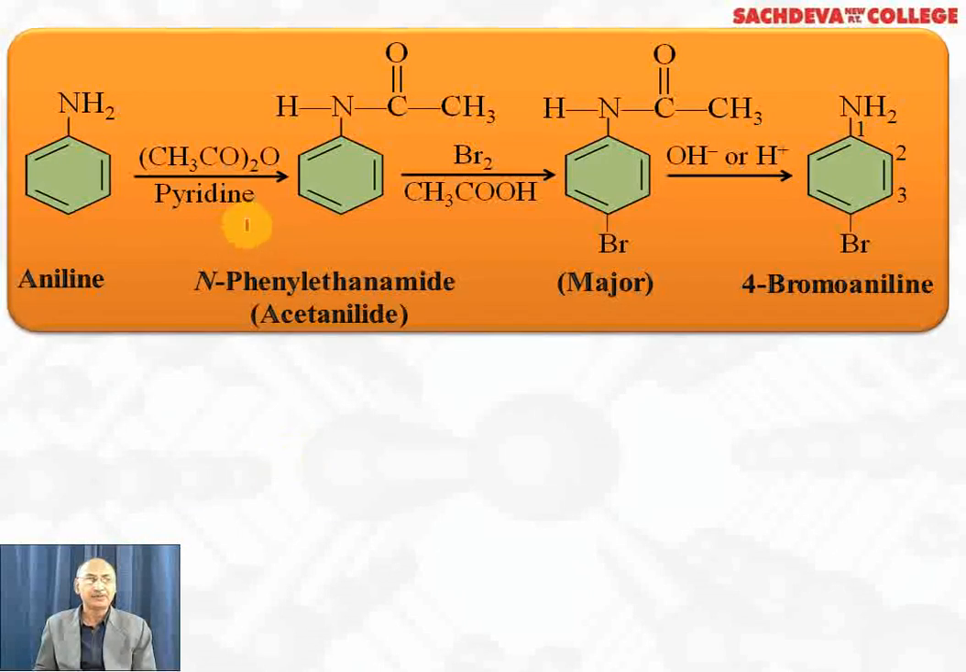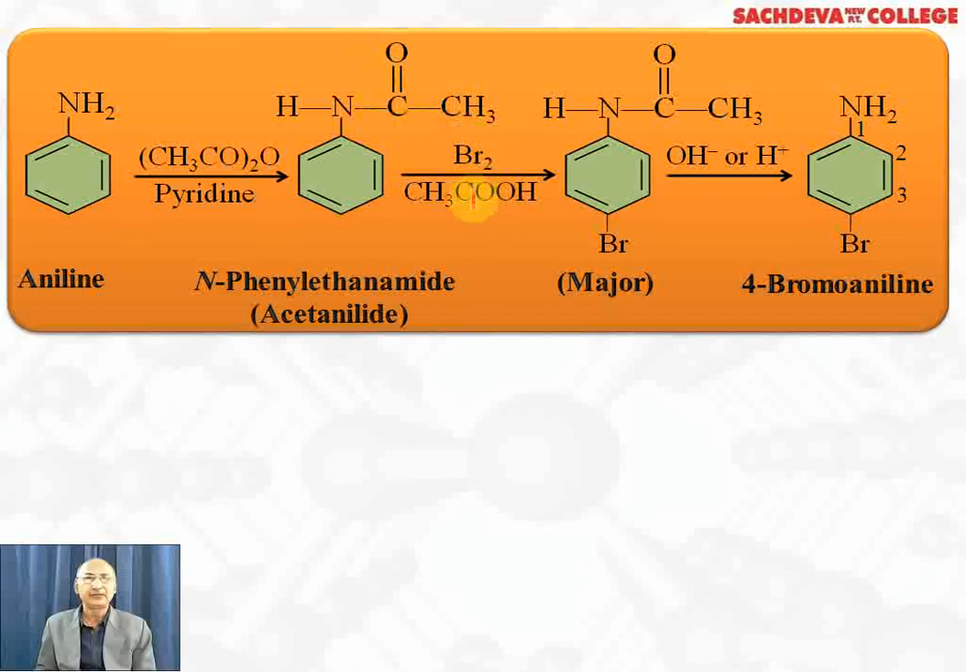If you want to prepare monobromo derivatives of aniline, we have to protect or deactivate the group by acetylation in the first step. Aniline reacts with acetic anhydride in the presence of pyridine to give acetanilide, or N-phenylethanamide. So we have decreased the reactivity of the NH2 group. We have converted it into an NHCOCH3 group, and the acetyl group being electron withdrawing, its reactivity is reduced.